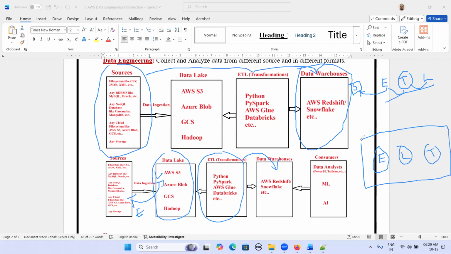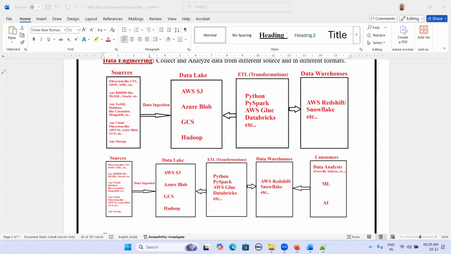If it is Hadoop, we will use the HDFS file system for storing history of data. On that data, based on the requirement, we are going to perform transformations. Okay. So clear, ETL and ELT.